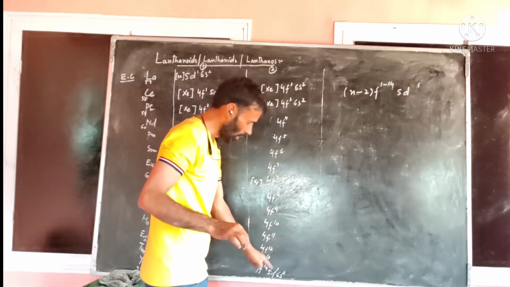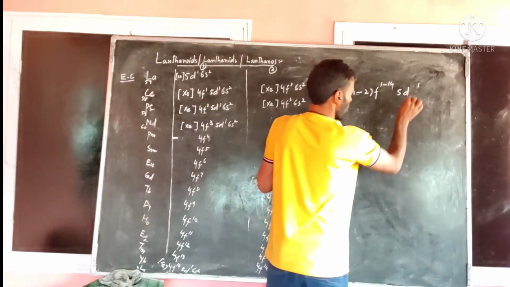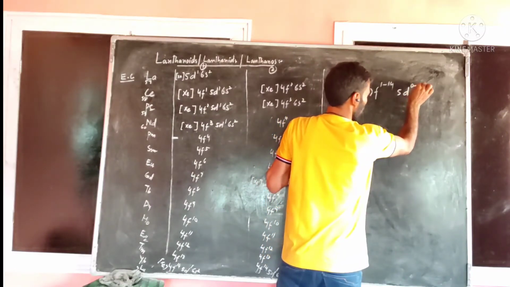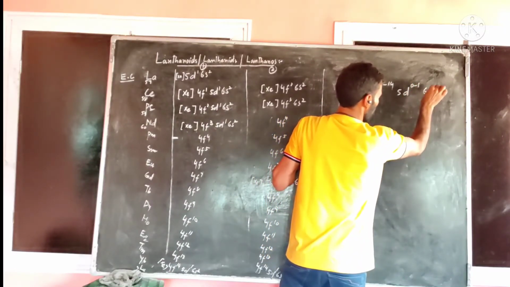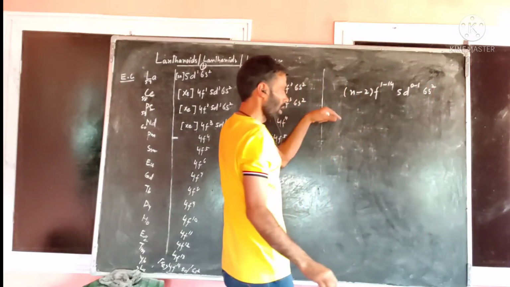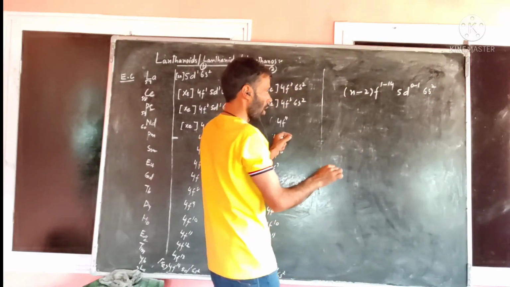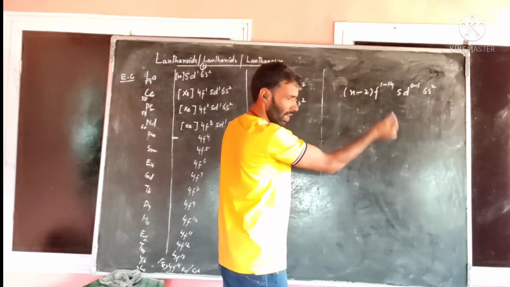So I will write 0 to 1. After that, 6s2 is complete. This is the general electronic configuration of lanthanides as well as actinides.